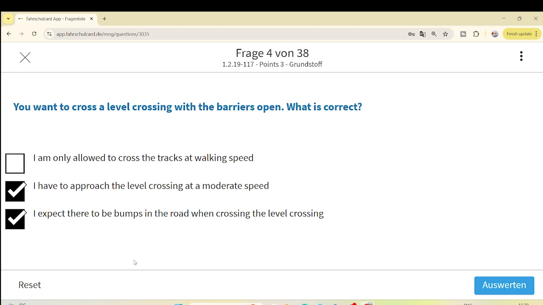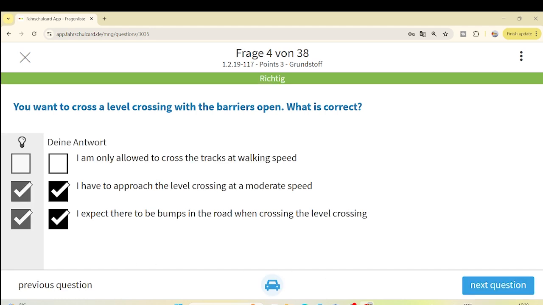Whenever you are crossing a level crossing, there can be bumps in the road, which we normally experience in our daily routine, because the structure is like that. So these two options are correct. Let's jump to the next question.